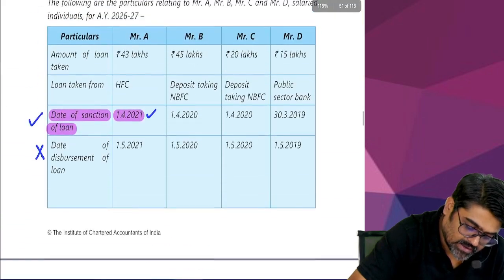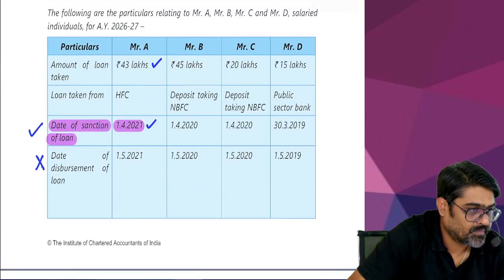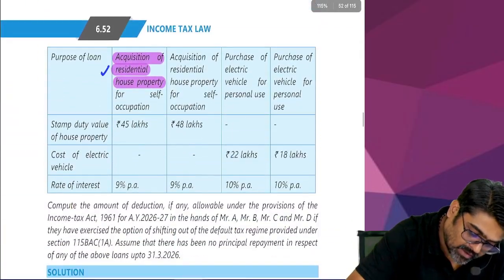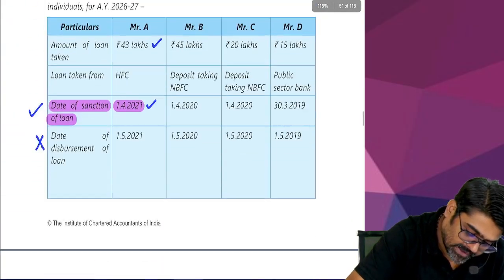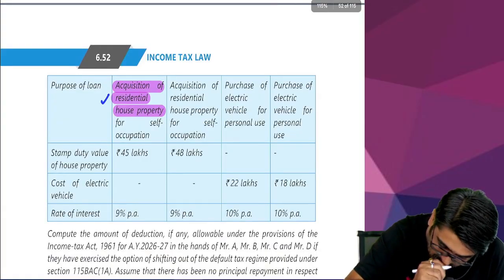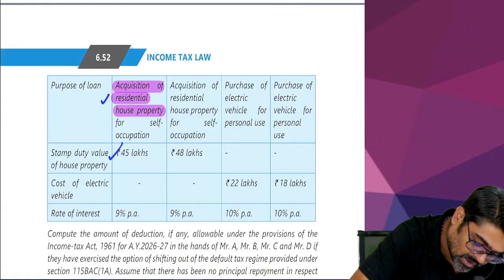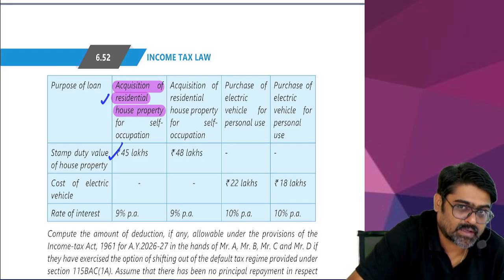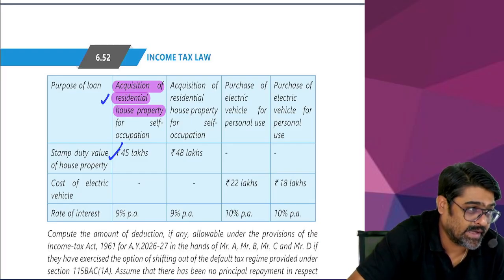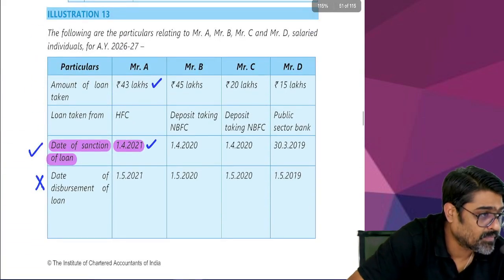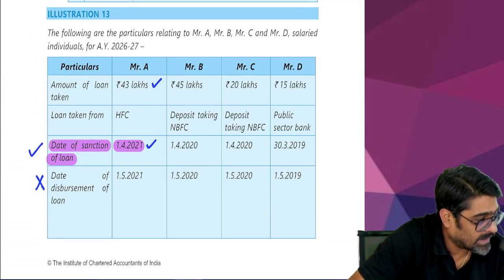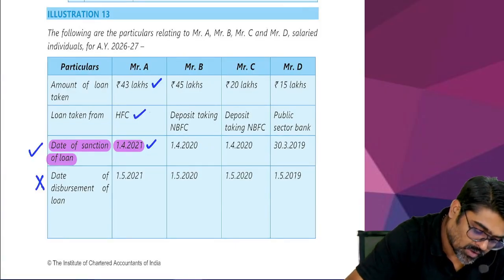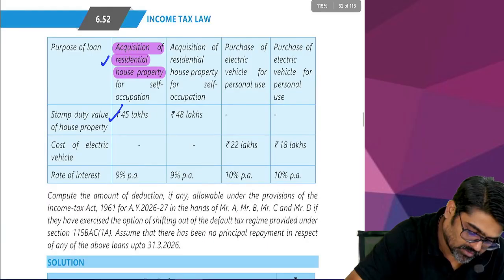And sir, the amount of loan can be any amount. Yes or no? The purchase value of the property can be any value, but the stamp duty value should not be more than 45 lakhs. Do you remember? Then on that loan, excess interest will be allowed under 80EEA. But the loan must be taken from any bank or housing finance company. HFC means housing finance company.